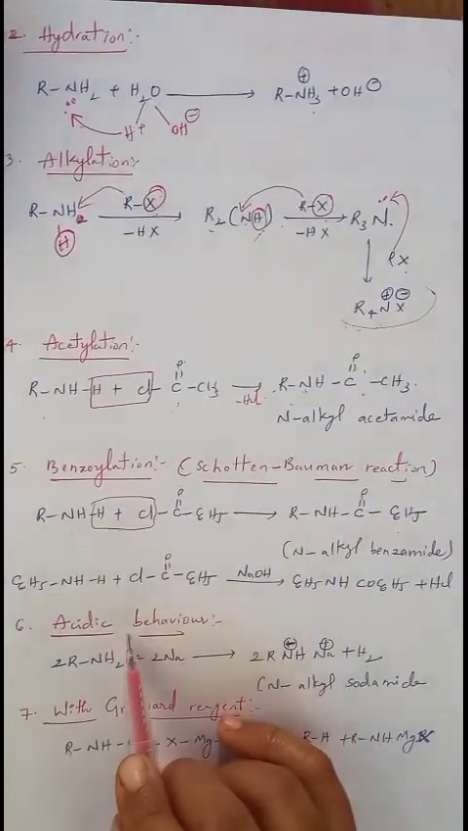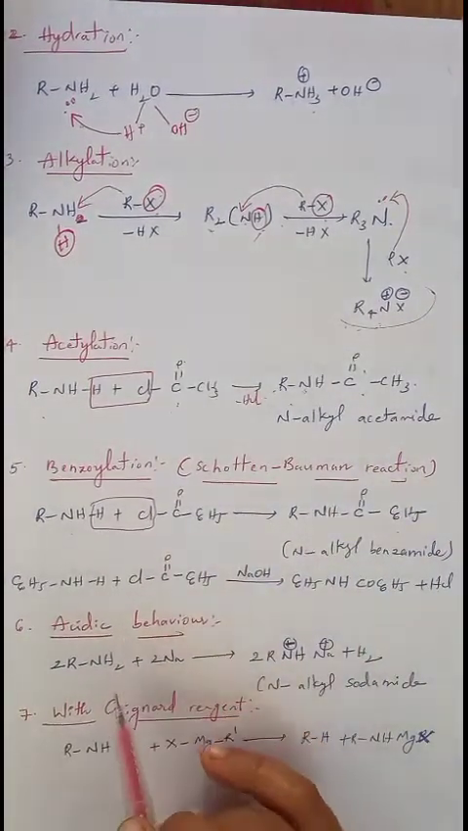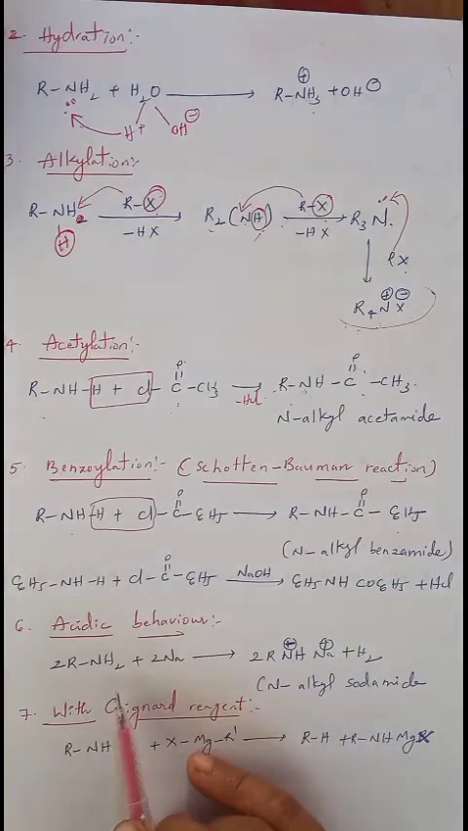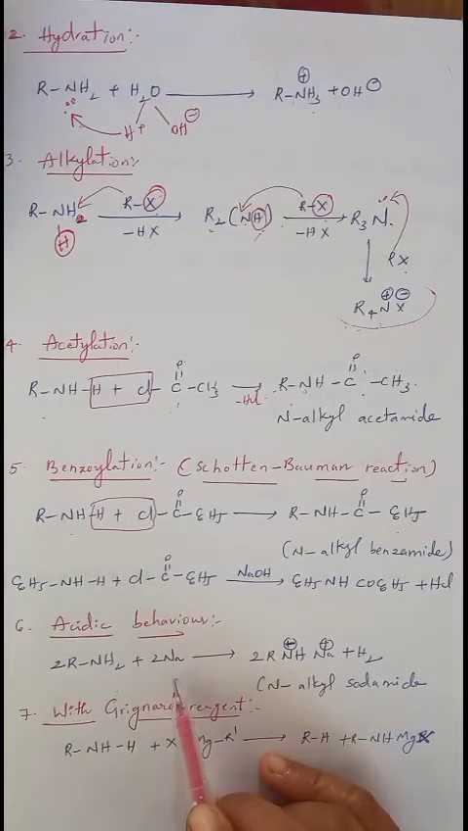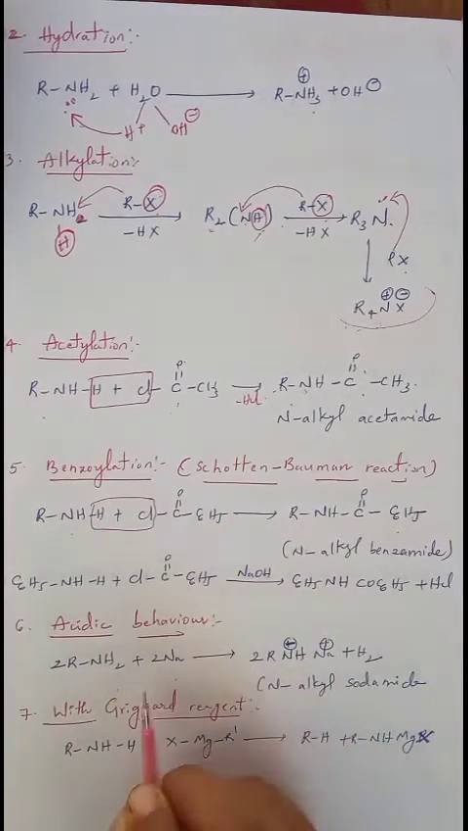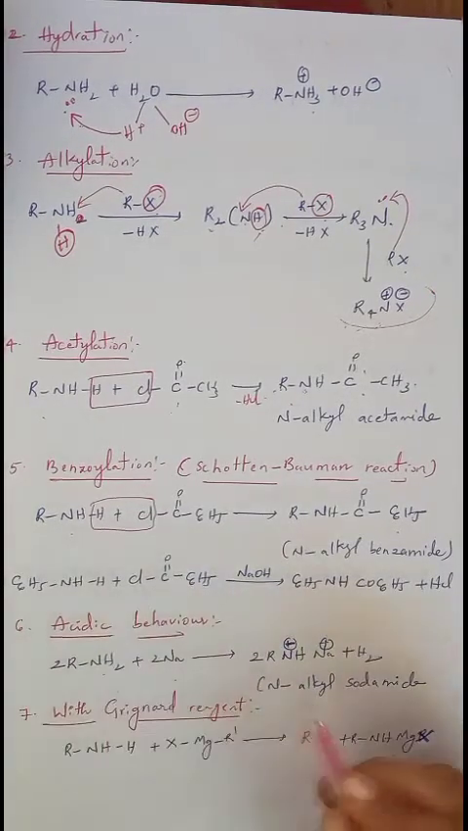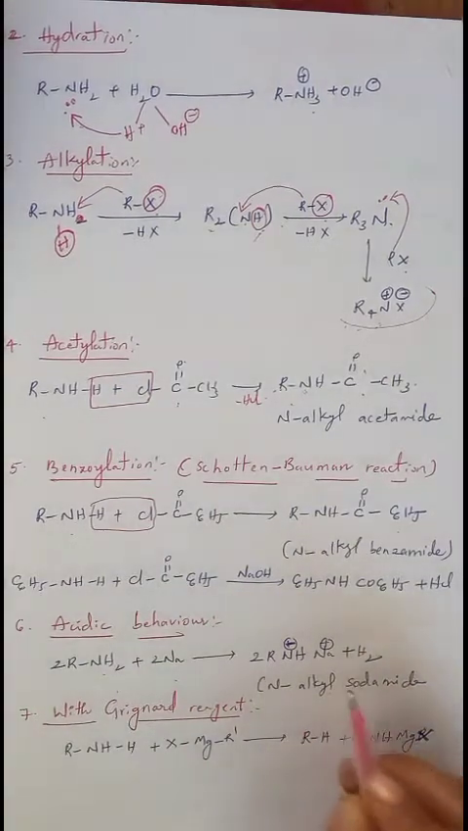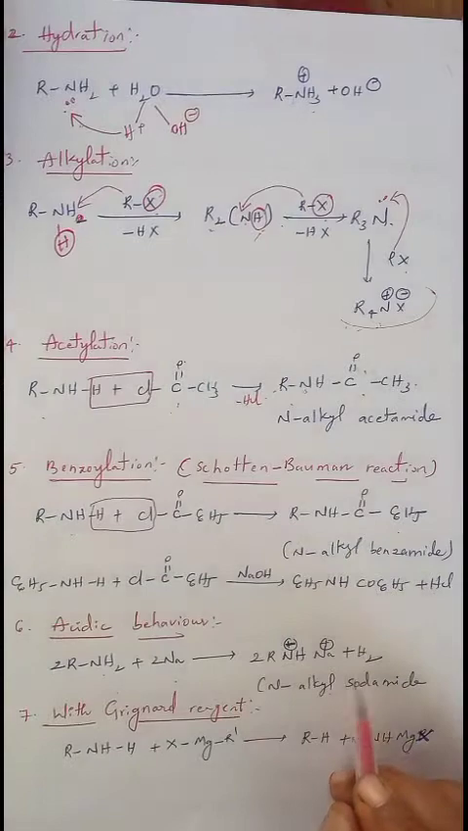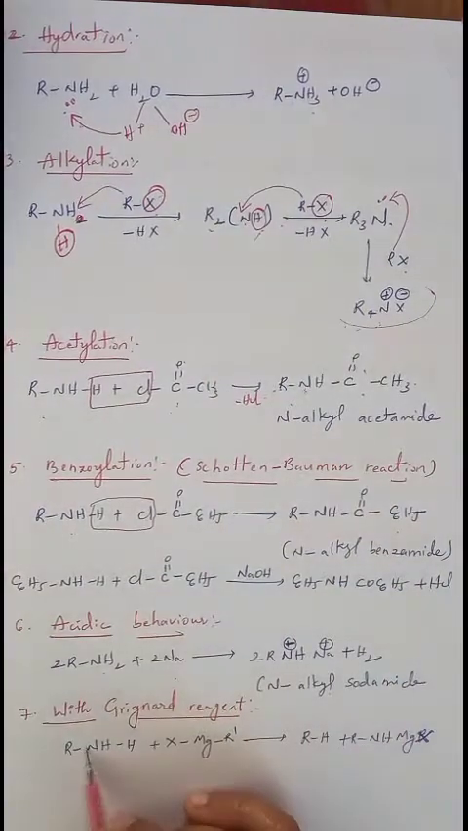Next, acidic behavior of amines. When amine reacts with Na, what happens? Sodium, having a positive charge, is attracted towards the nitrogen. So then we will get N-alkyl sodamide. N-alkyl sodamide is obtained.